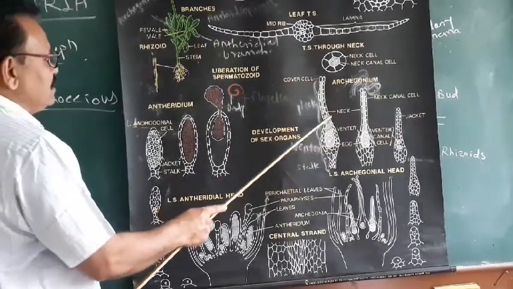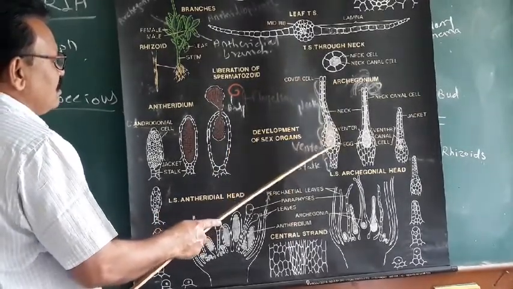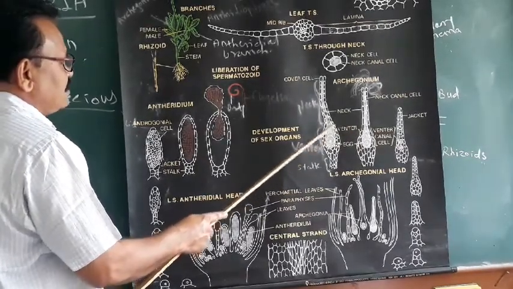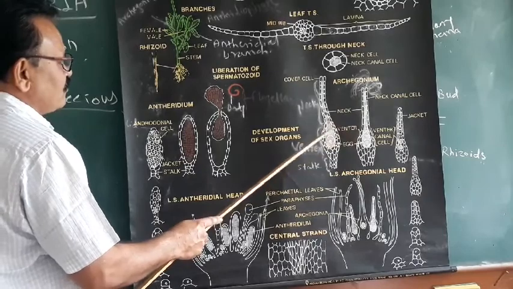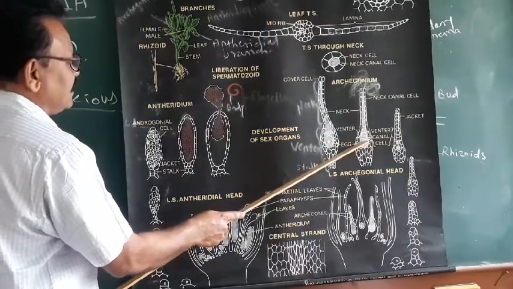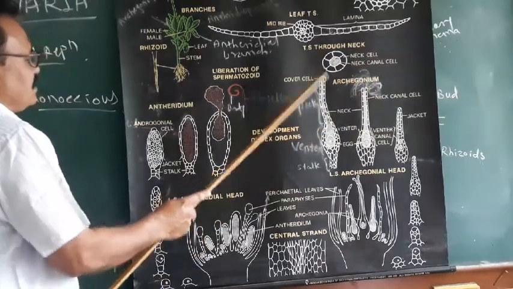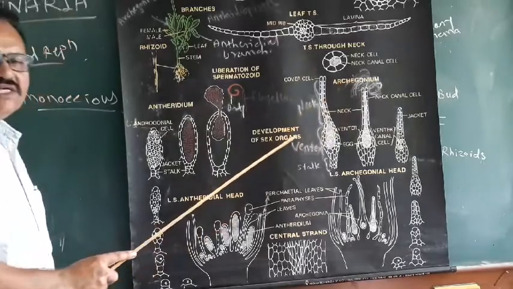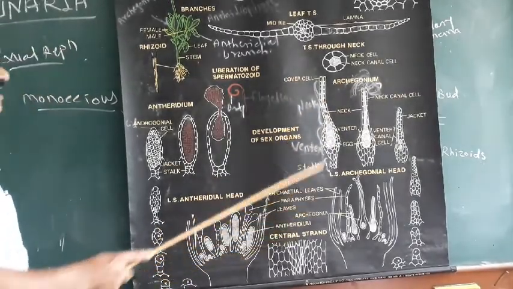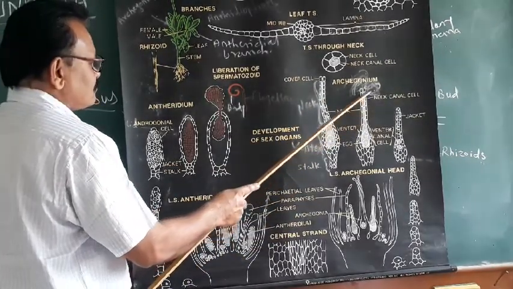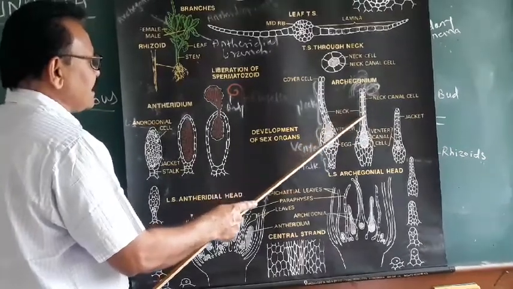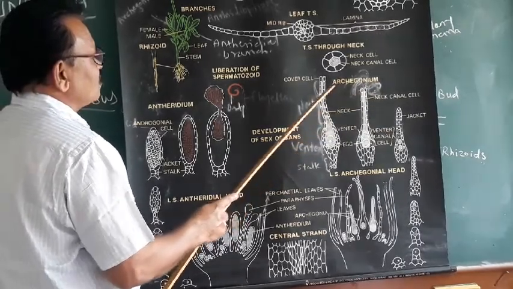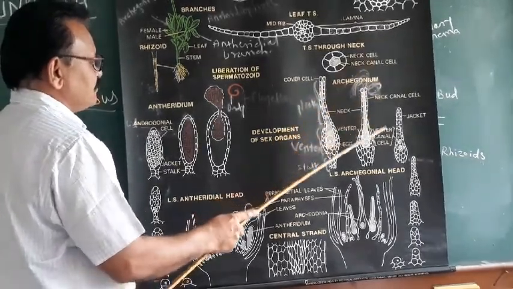The venter is the basal bulbous portion, and it shows a double-layered jacket. Inside the venter there is the venter canal cell and the egg, and above that there are the neck canal cells. There are more than 6 neck canal cells. At the neck region the jacket of the archegonium is a single layer, and at the tip there are 2 cover cells.